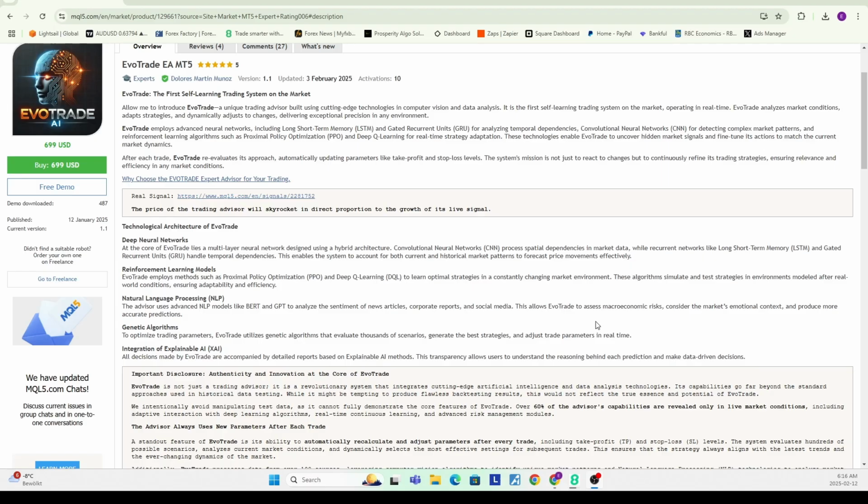But unfortunately, the other things here like deep Q learning or proximal policy optimization, I'm not even so sure if it's possible to use those in MQL5, and the actual technologies behind them are incredibly cutting edge. So the odds that all of these models are being used simultaneously in this bot are likely quite low. So it's interesting that she's name dropping all of these things, but I wouldn't be super optimistic that they're actually